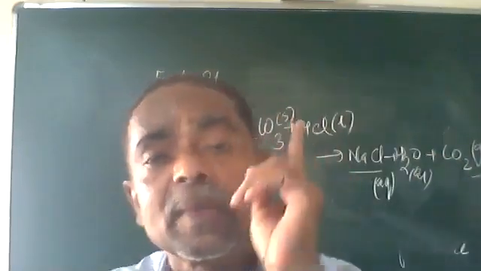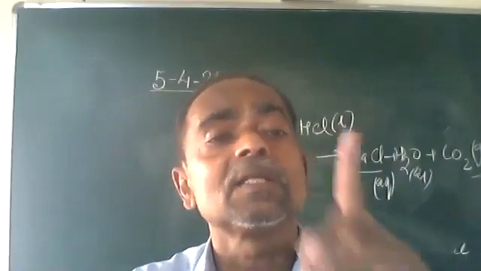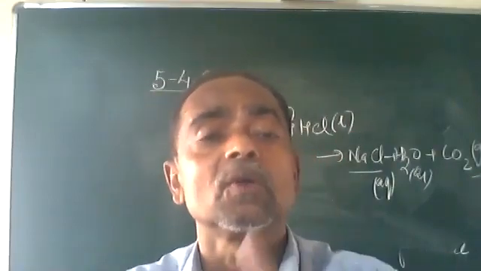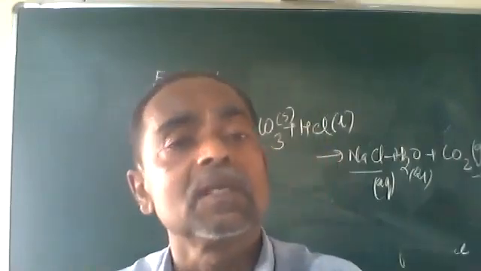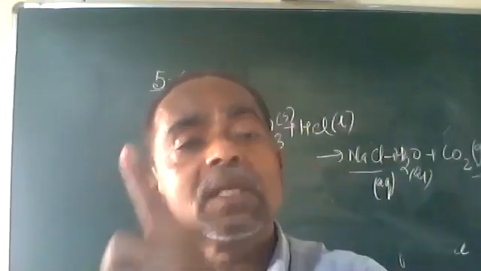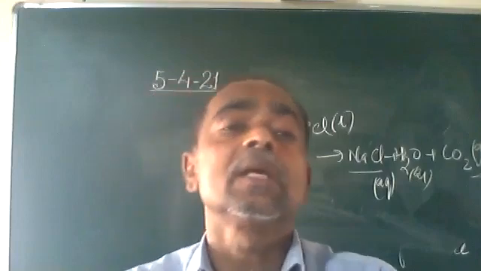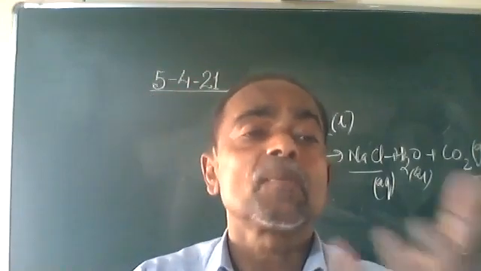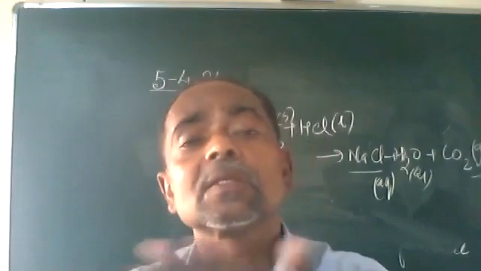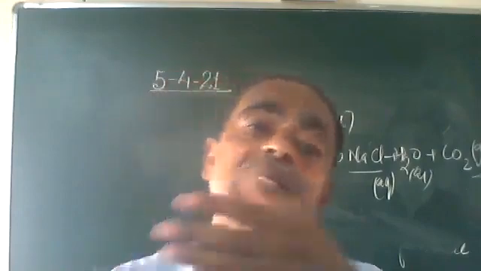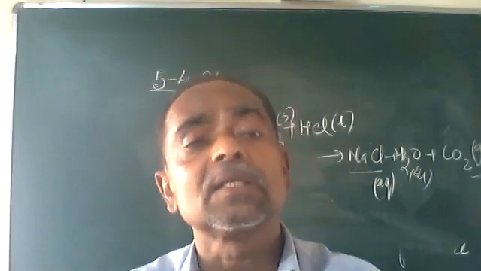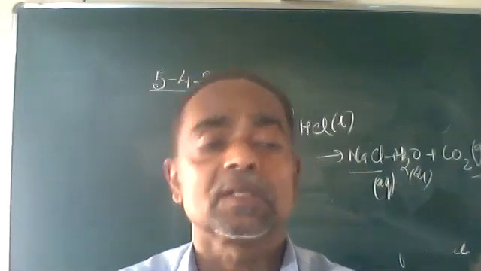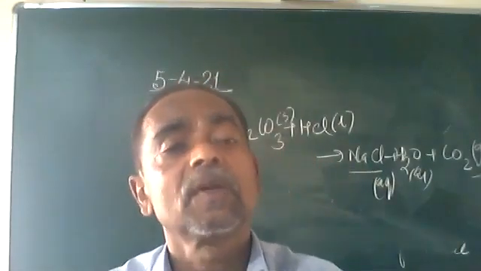First thing for any chemical reaction is energy is absorbed to break the molecules into atoms, and when new molecules are formed, energy is released, and when more energy is released than the energy absorbed, then we get surplus energy, and that we call exothermic. And when more energy is absorbed and less energy is released during the formation, then we call it an endothermic reaction. Do you understand it well?